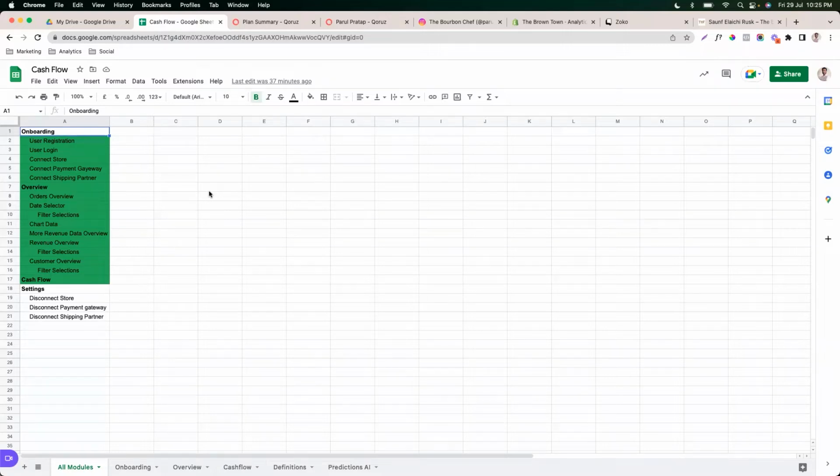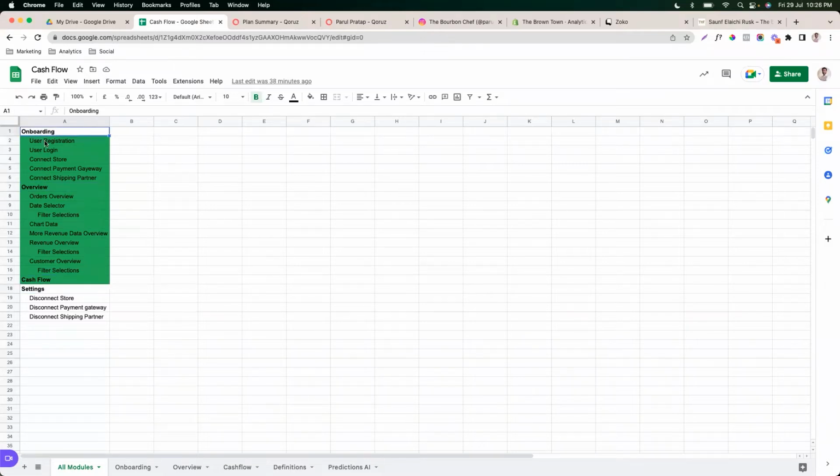I'm showing you the entire development process, right? And this is how I've been building it. This is how I've been developing software, and I've done a fairly good job across my years of building software, right? So the very first thing that we do is, what I like to do is create an all module sheet where I build the modules that are going to go inside the software.